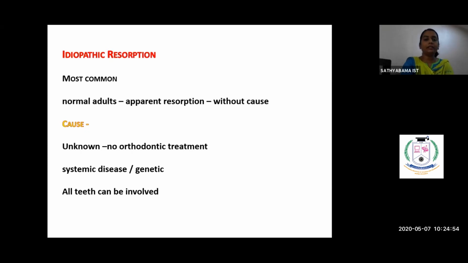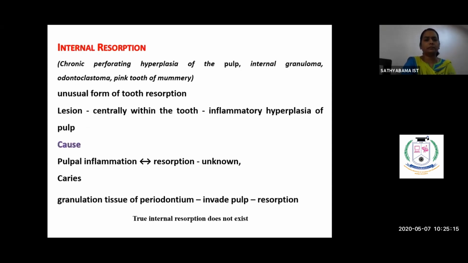Next is idiopathic resorption. So this is most common, and this is without any cause. Even the patient not undergoing any orthodontic treatment or any condition of hypothyroidism or any genetic involvement. So they don't have anything, but still they show resorption. Okay. So this is about the external resorption and its various causes.